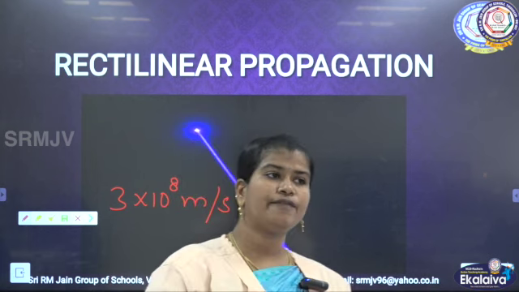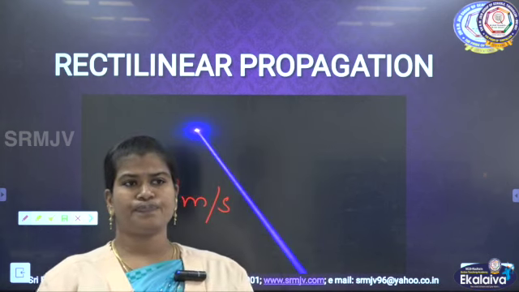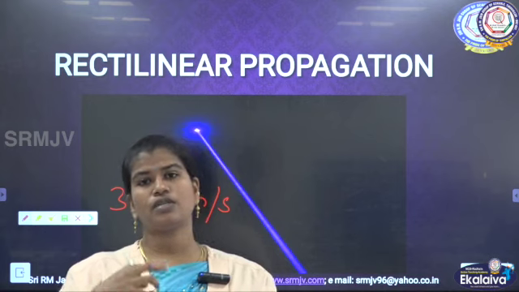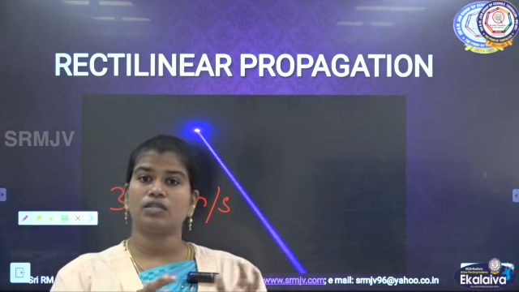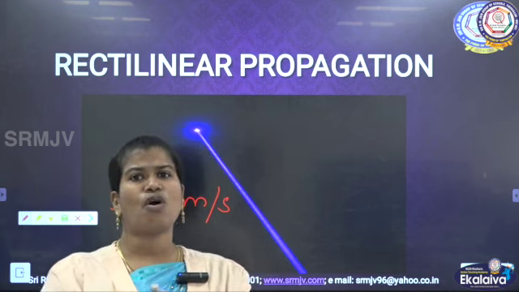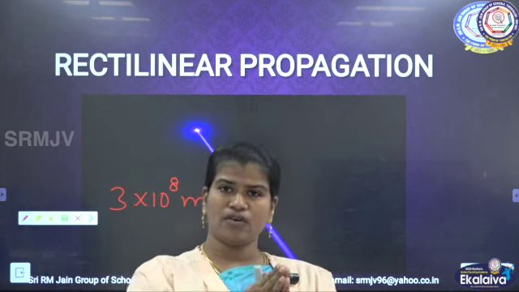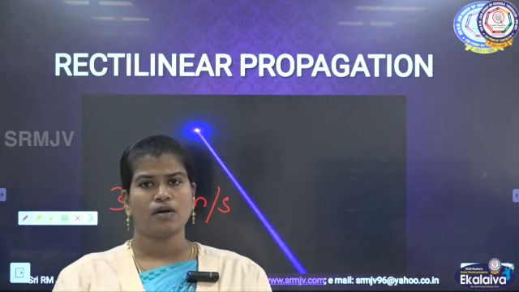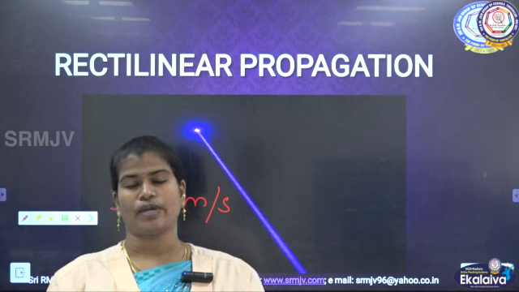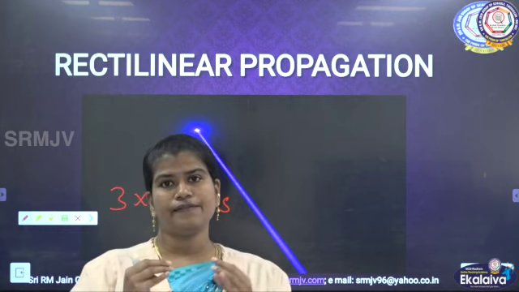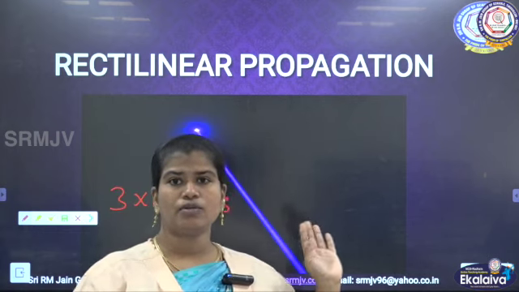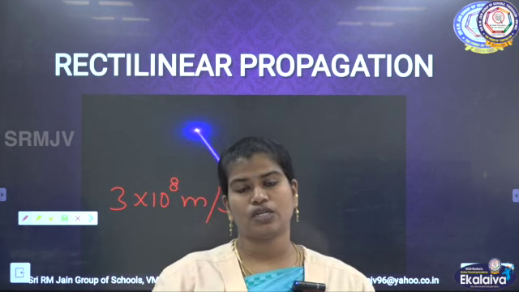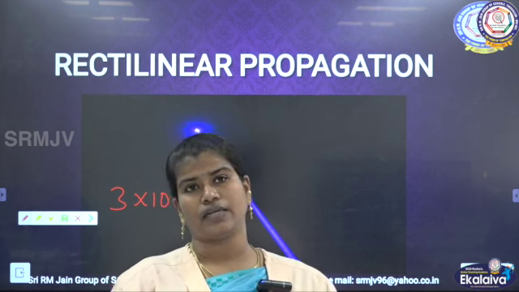Before that, there is a controversy, a concept about whether light exists in the form of a wave or in the form of a particle. Usually we know, as we have studied in rectilinear propagation, that light travels in a straight line.